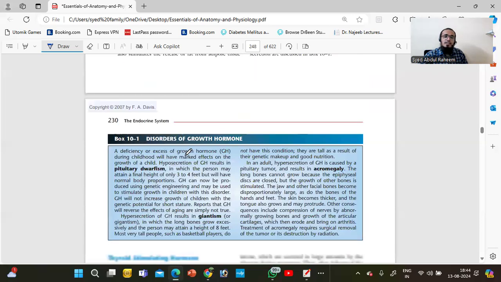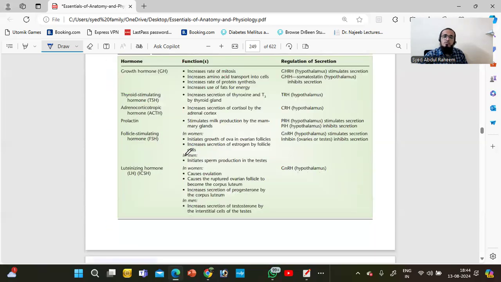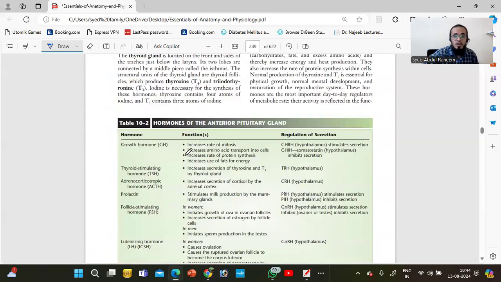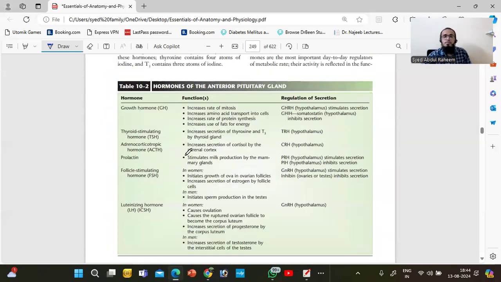Next, we have the anterior pituitary gland. What hormones will the anterior pituitary gland release? We have a lot of hormones from the pituitary gland: growth hormone, thyroid stimulating hormone, and ACTH, adrenocorticotropic hormone.